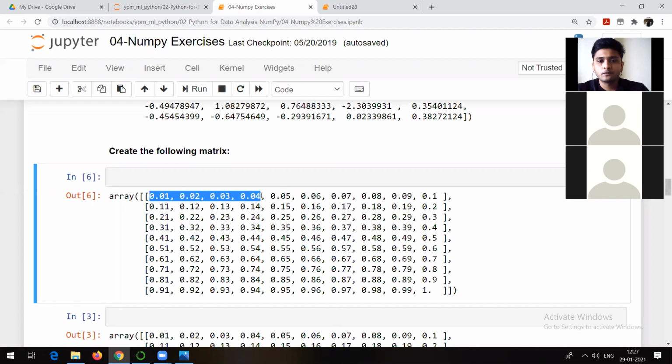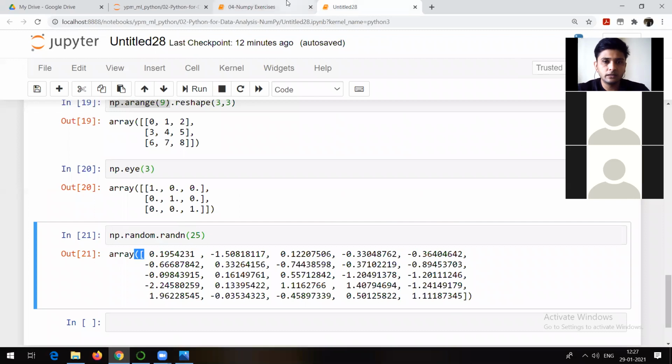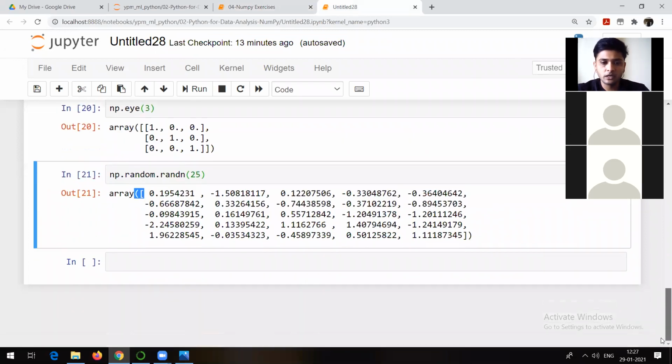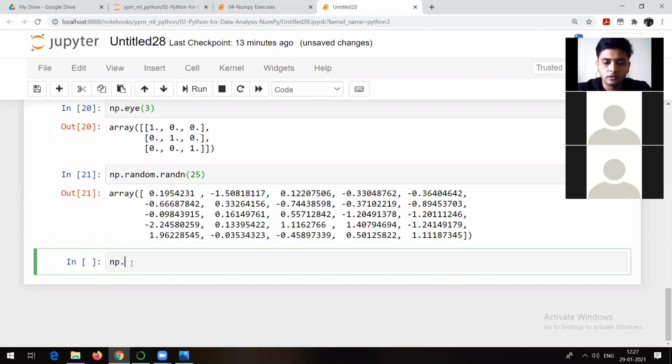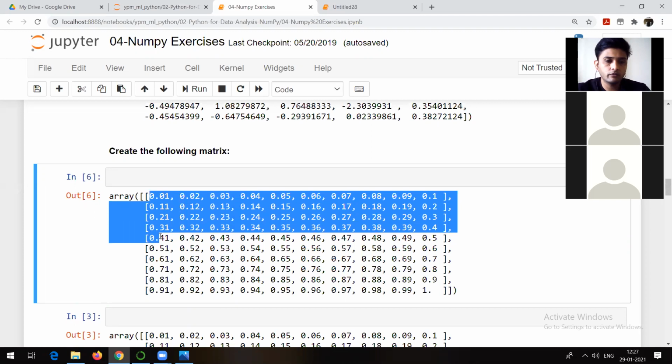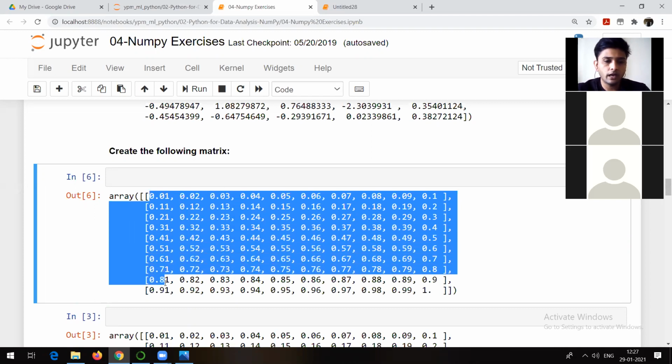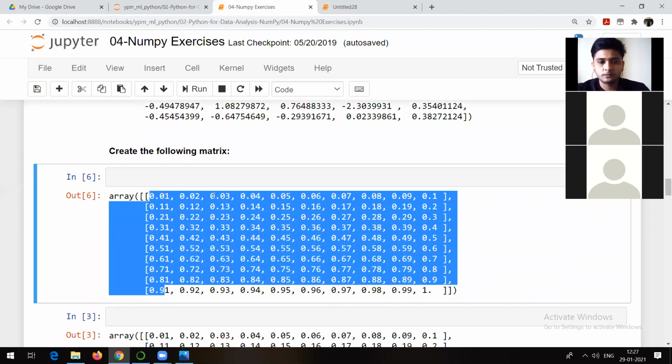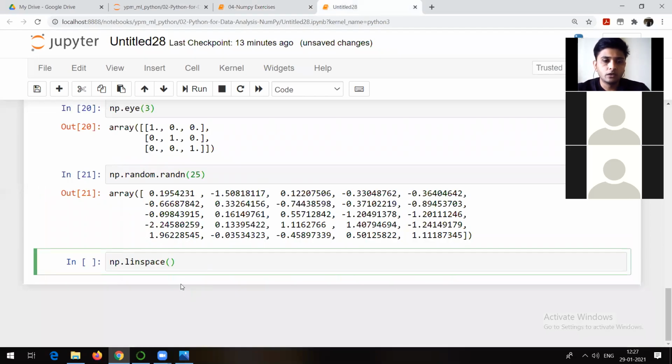So they are linearly spaced numbers. So if you remember something like linspace, right? np.linspace. Yes, that can solve your problem here. So see, np.linspace. Now, what is given to us? If you count the number of rows, 1, 2, 3, 4, 5, 6, 7, 8, 9, and 10. So there are 10 rows and 10 columns if you count it. So I want 100 numbers, right? 10 rows, 10 columns is 100 numbers. What I will do is np.linspace.